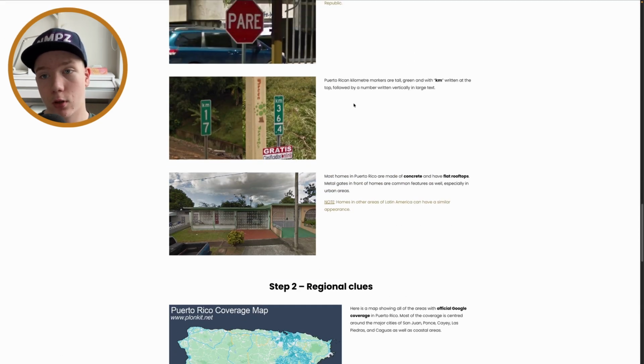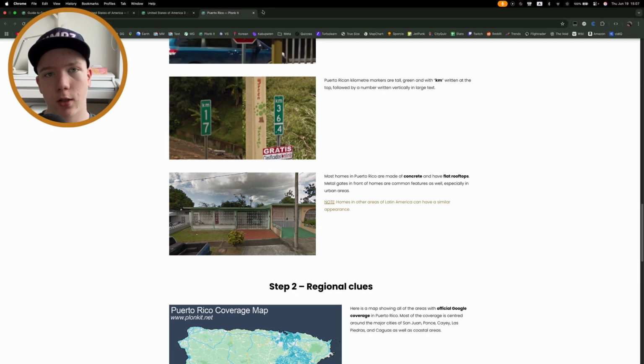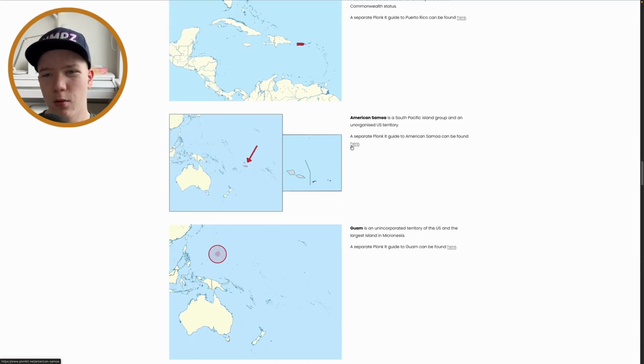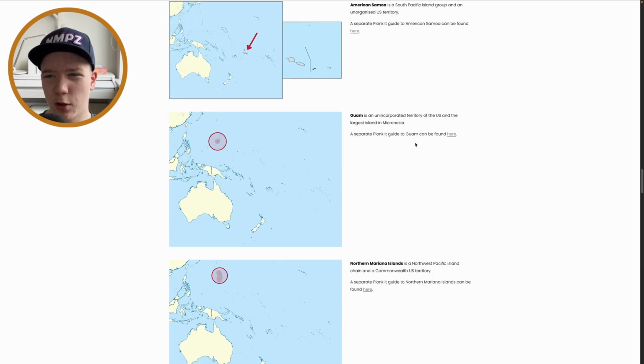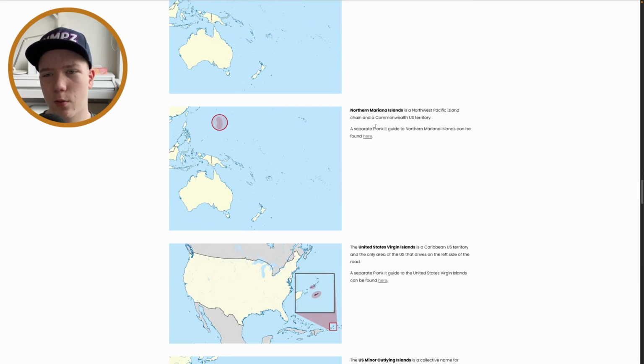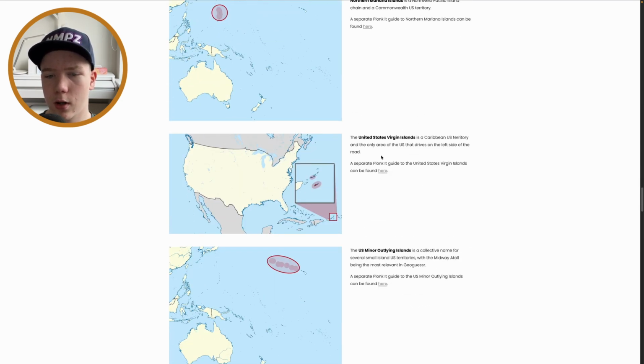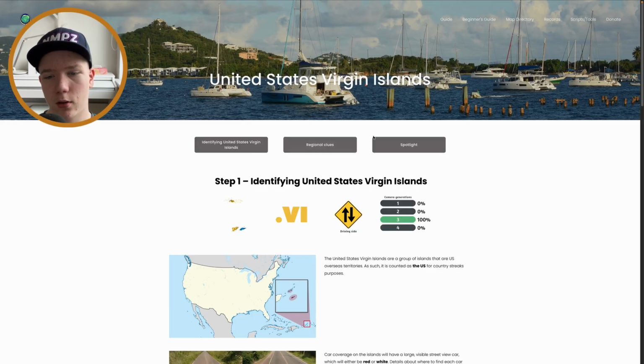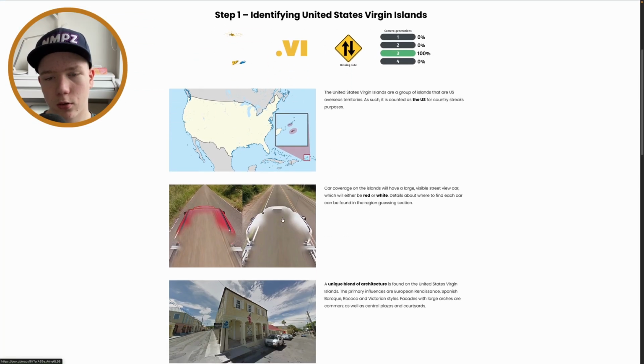And they do use kilometers instead of miles, even though it's actually a part of America. American Samoa, I'm not going to talk about that at the moment. And I'll leave Guam and NMI as well. I will just really quickly take a look at the Virgin Islands, because that's actually really useful to know.